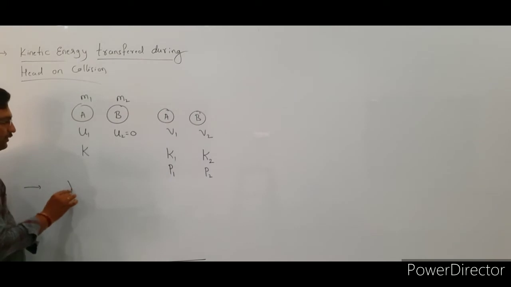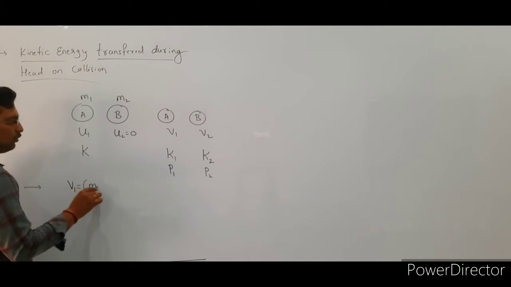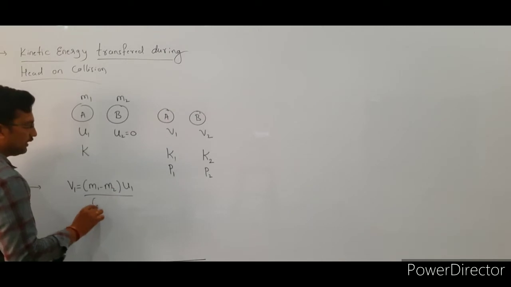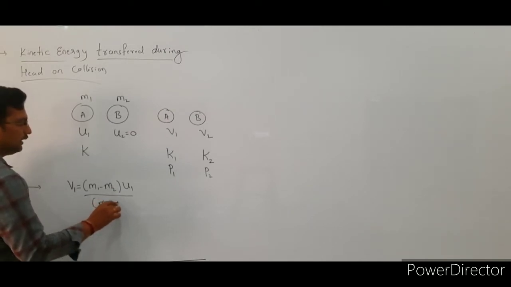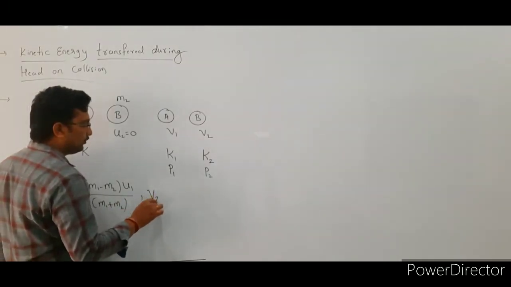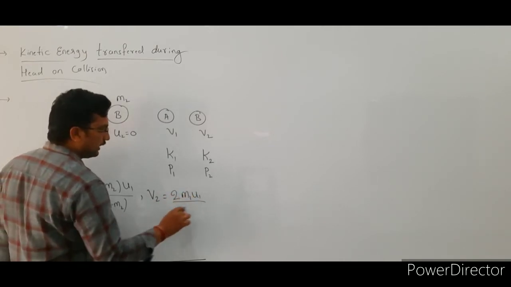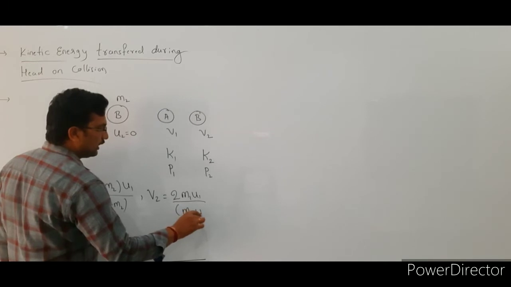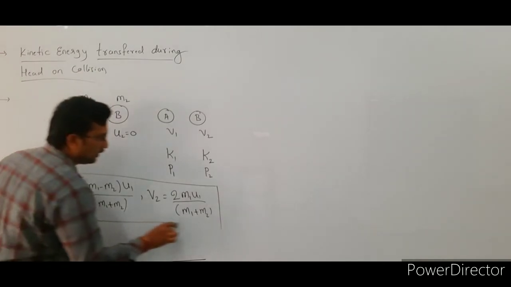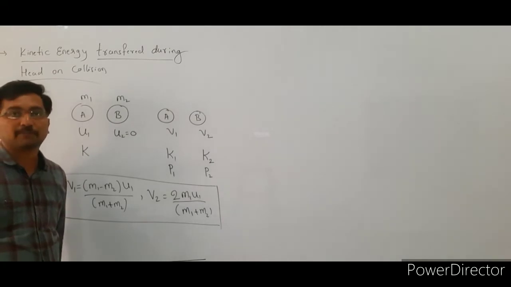So the v1 value is v1 = (m1 - m2) u1 divided by (m1 + m2), and the v2 value is v2 = 2 m1 u1 divided by (m1 + m2). We already derived these two expressions in elastic collision in one dimension, or head-on collision.